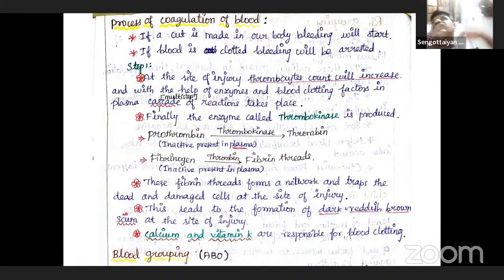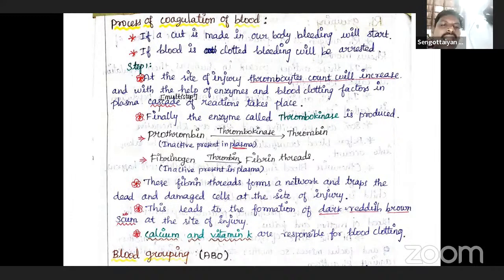If a particular organ gets injured, accidentally or for any reason, the blood at that place should clot. Then only can excessive blood loss be avoided.